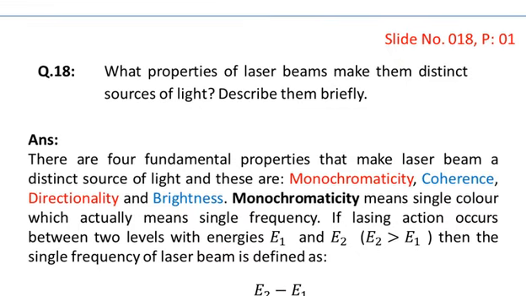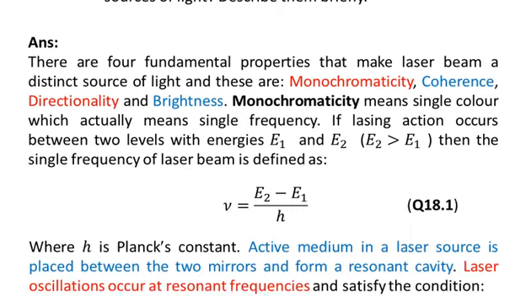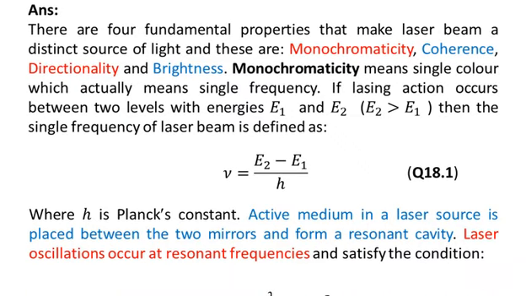Question: what properties of laser beams make them distinct sources of light? Describe them briefly. Answer: there are four fundamental properties that make a laser beam a distinct source of light, and these are monochromaticity, coherence, directionality, and brightness. Monochromaticity means single color, which actually means a single frequency.